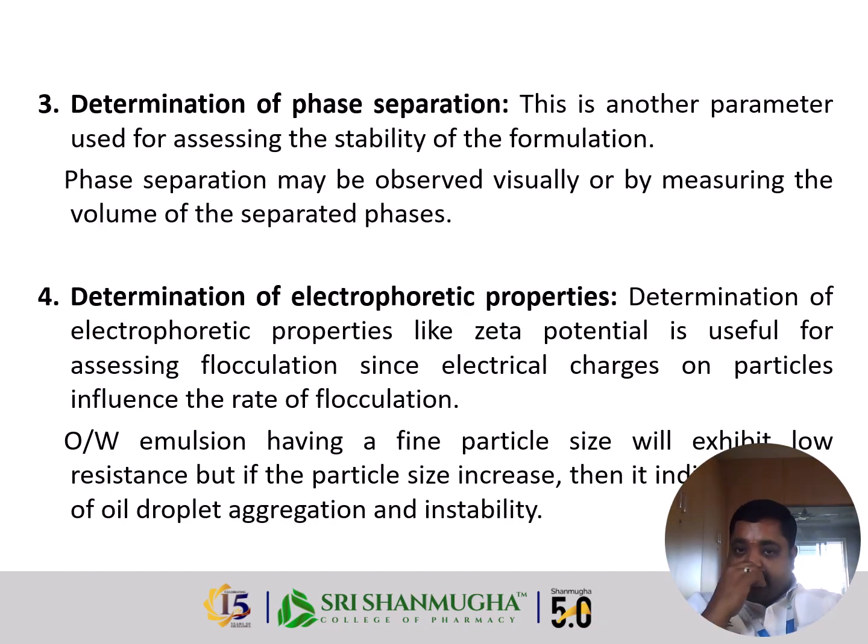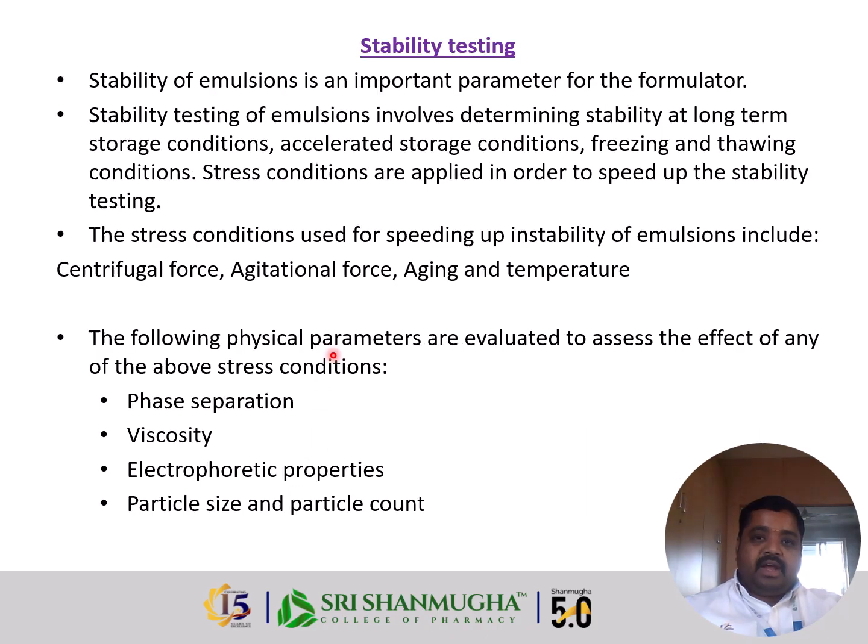Determination of phase separation. This is another parameter used for assessing the stability of a formulation. Phase separation may be observed visually or by measuring the volume of the separated phases. Determination of electrophoretic property, determination of zeta potential, its quality test, and stability testing.